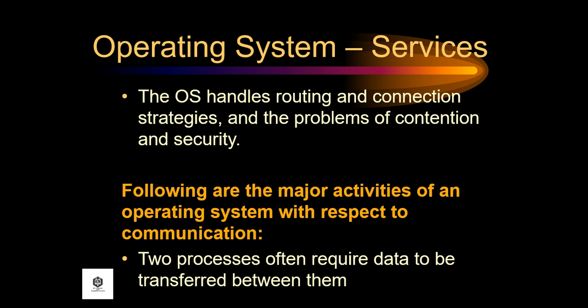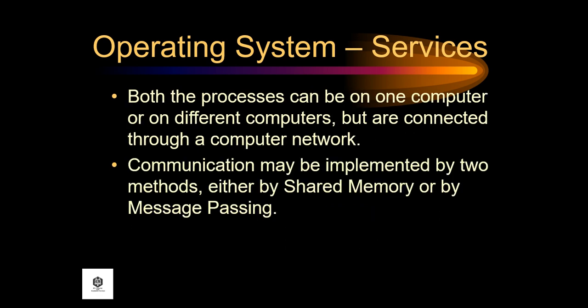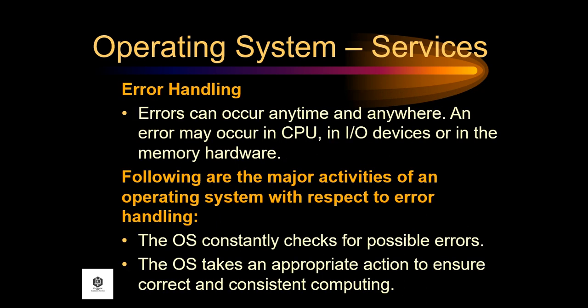The following are the major activities of an operating system with respect to communication. Two processes often require data to be transferred between them. Both the processes can be on one computer or on different computers connected through a computer network, and communication may be implemented by two methods, either by shared memory or by message passing.